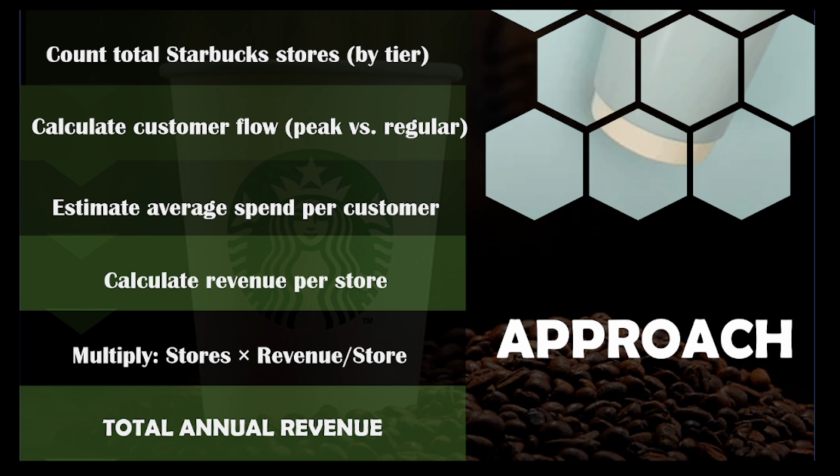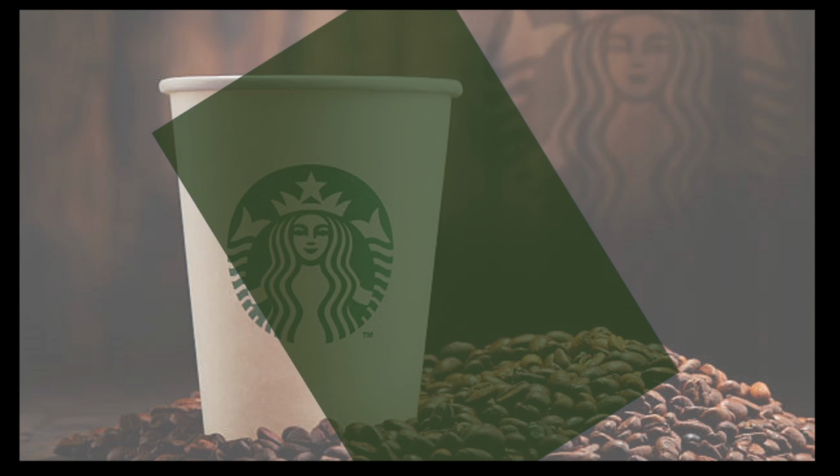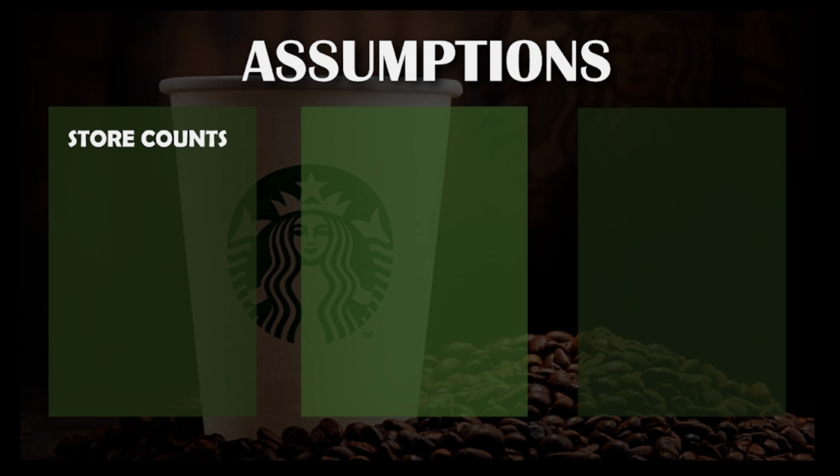Now let us look at the different kinds of assumptions. So the first one is the store counts. Now, as I mentioned, we will consider different tiers. So for tier 1 cities, that is 8 major metro cities, I am assuming there are 30 stores per city. Now for a city like Mumbai, there could be around 60 to 70 stores, but for a city like Calcutta, there could be around 15 to 20. So I'm assuming an average number to be around 30 stores per city.